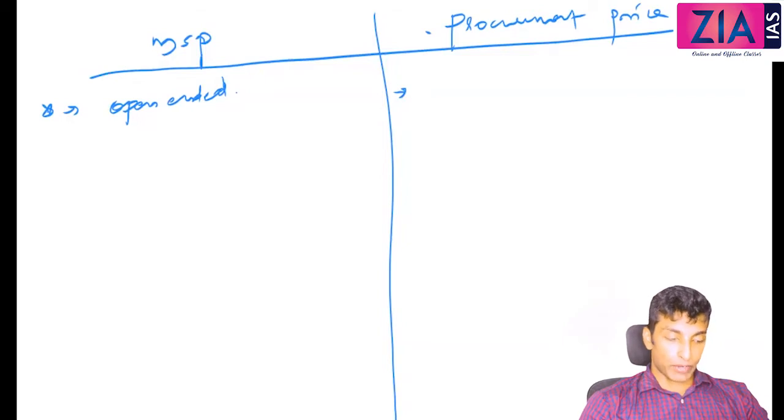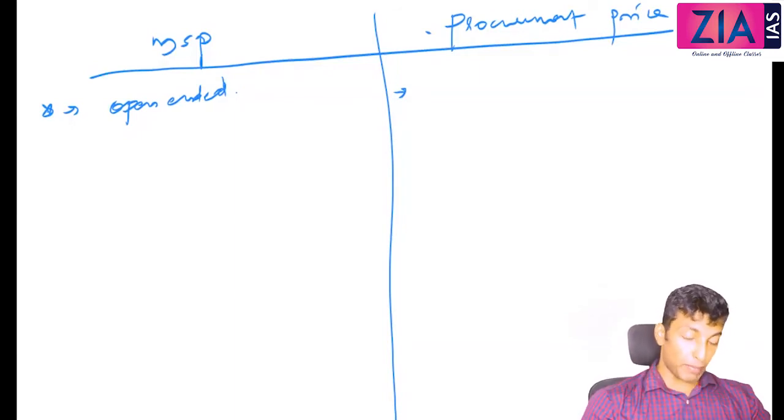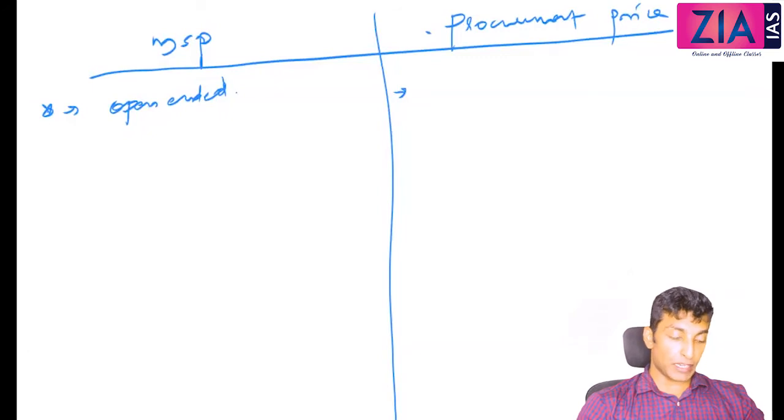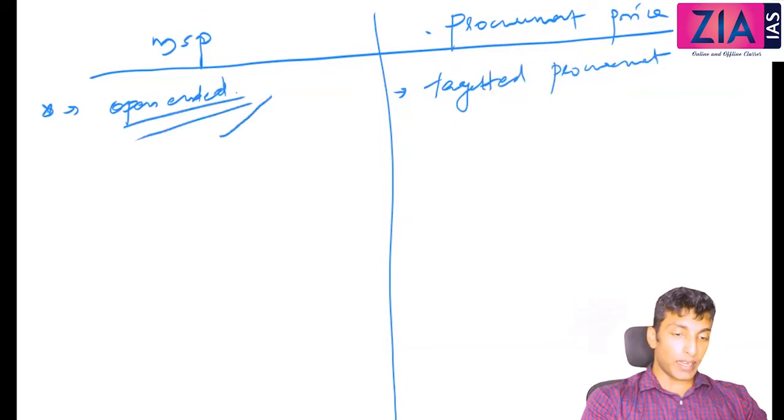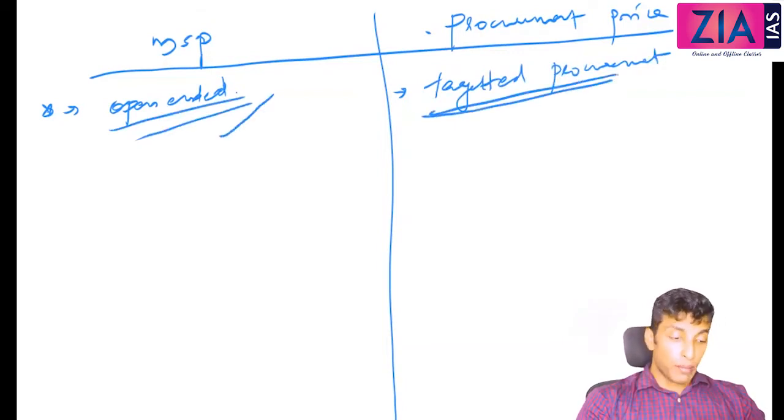What is buffer stock? What is the classification? We will discuss after this. PDS, public distribution system. So here it is actually a targeted procurement. Okay, so one is open-ended, so unlimited quantity. Here, a predetermined quantity of an agricultural commodity for maintaining buffer stock and distribution through PDS.